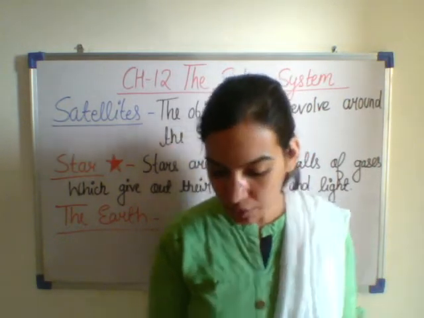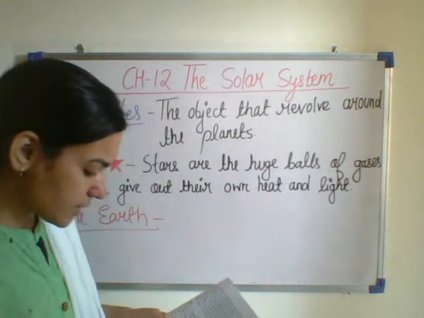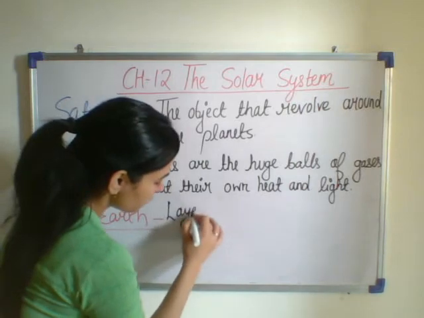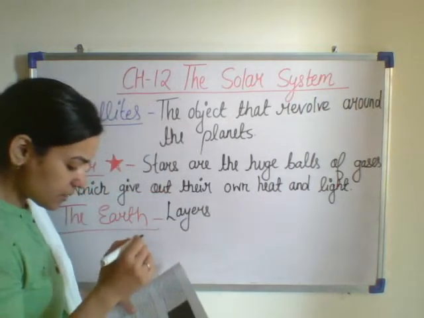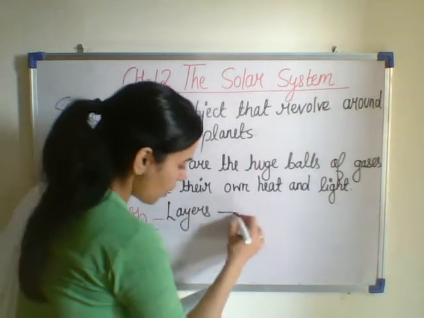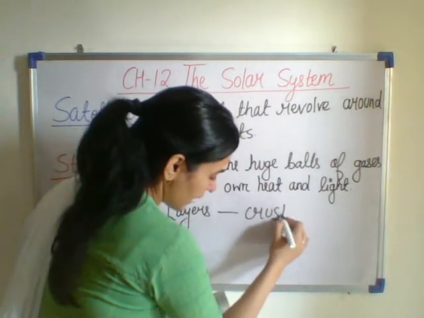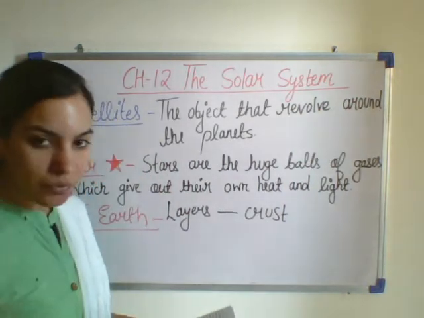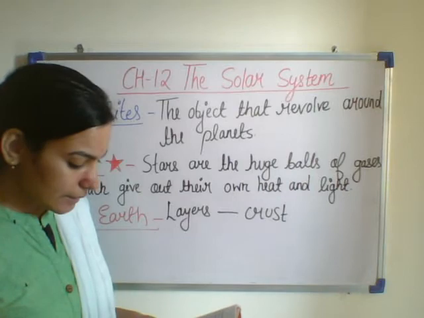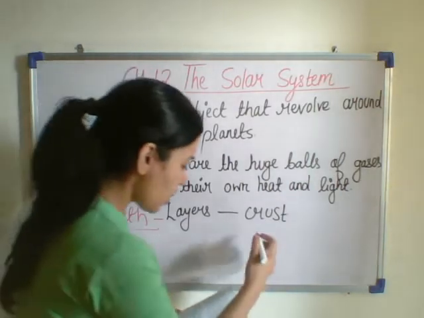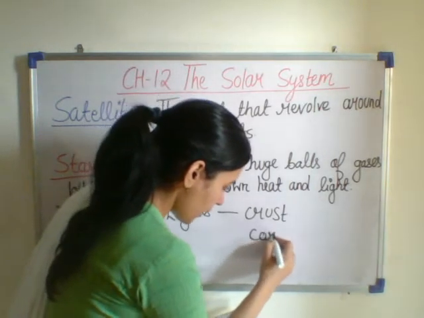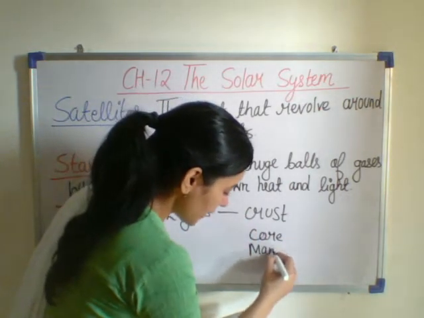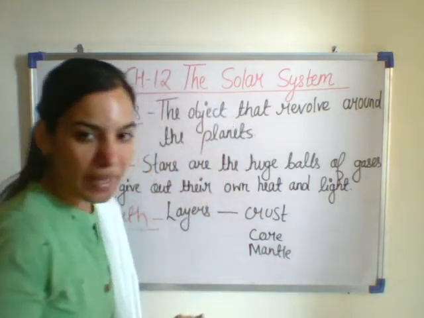The Earth is made of 3 layers. The outermost layer is called the crust. The innermost layer is called the core, and in between the crust and core there is a middle layer. That middle layer is called the mantle.